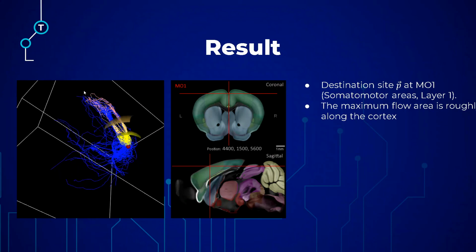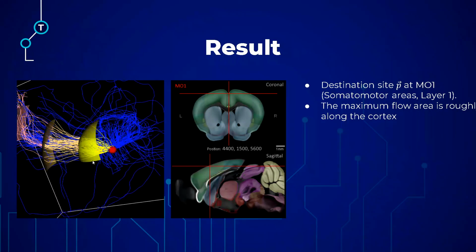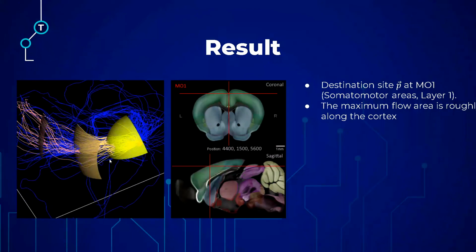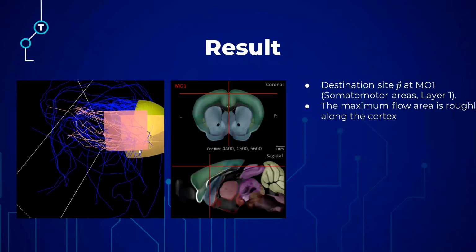Finally, we will look at another destination site at MO1, which is layer 1 of the somatomotor areas, and we can see that the maximum flow is roughly along the cortex.